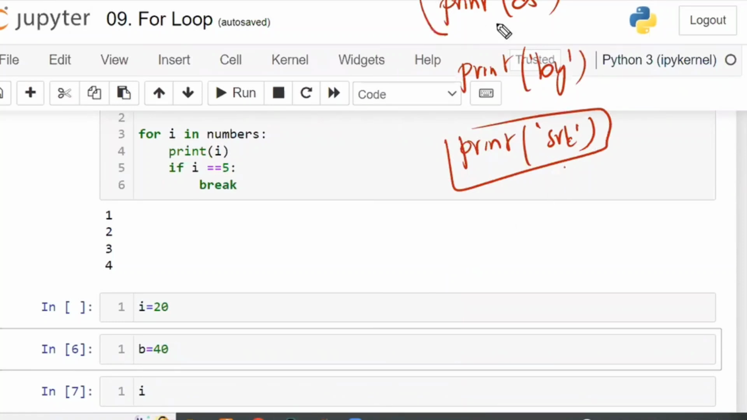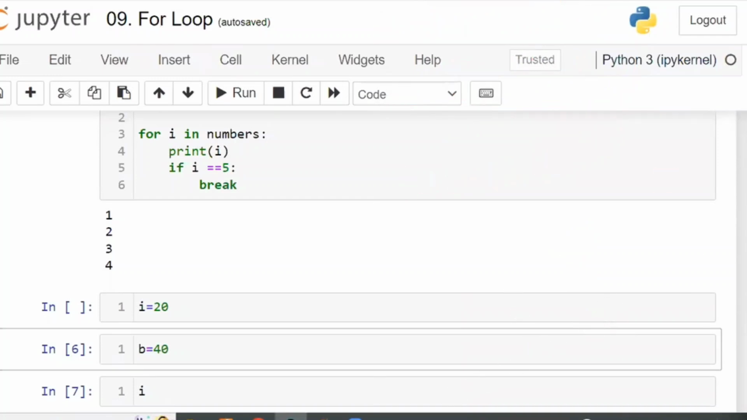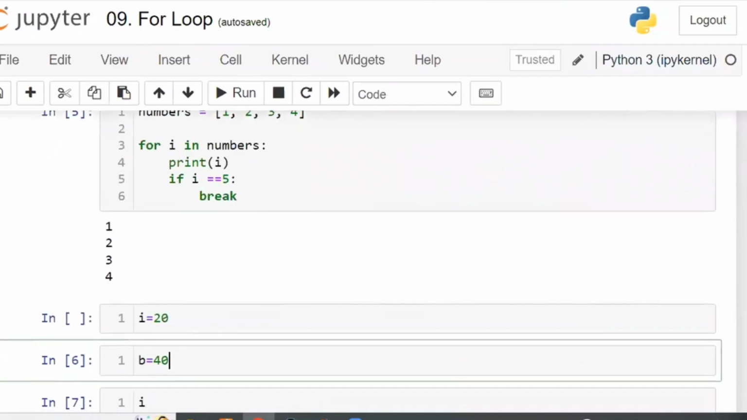First, I will execute this one, followed by this one, followed by this one. Though it is written in the sequential order also, I will execute this one as the first cell, this one as the second cell, this one as the third cell. Now, what is the output I am going to get? SRK DS by. Whatever the order you have executed, it is going to work. Without executing, there will be no use.